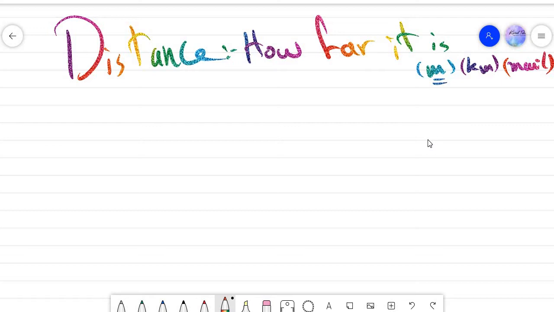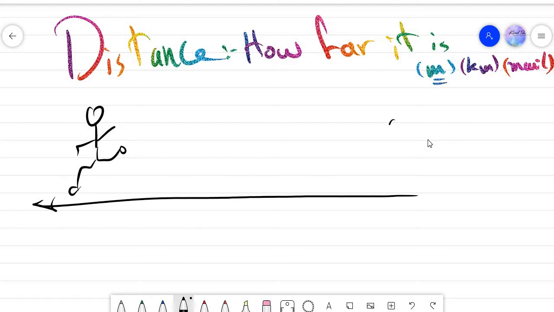Okay, guys, now suppose that the same boy runs in this direction like that, and starts from here. He was in this place. He started from 0, of course. This t means time, and then the distance.